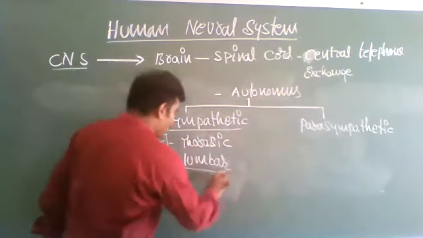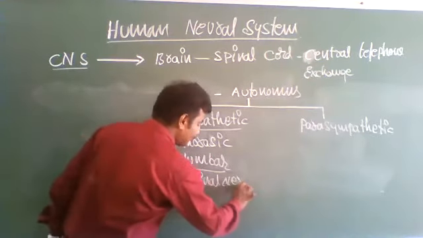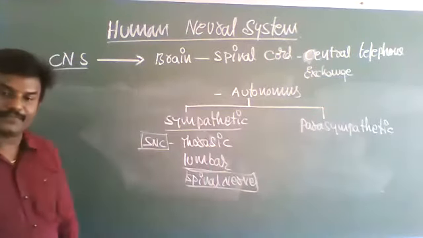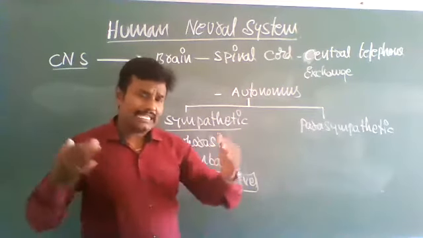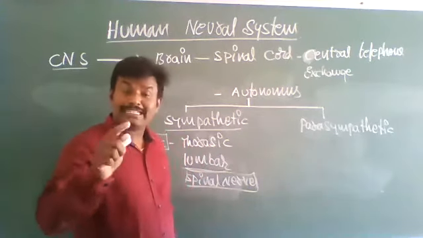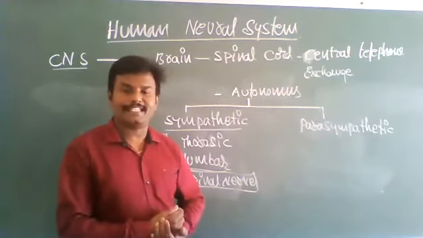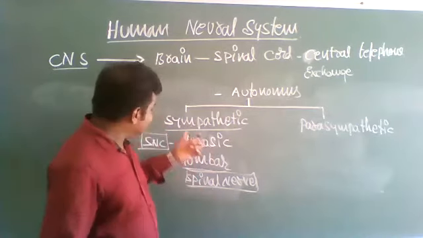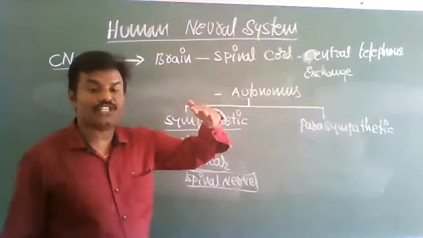It contains only spinal nerves. There are 31 pairs of spinal nerves. If time permits, I will give an explanation of those 31 pairs of spinal nerves. It's not in the textbook, though I will give it as additional information.